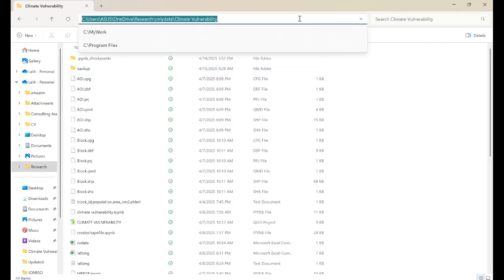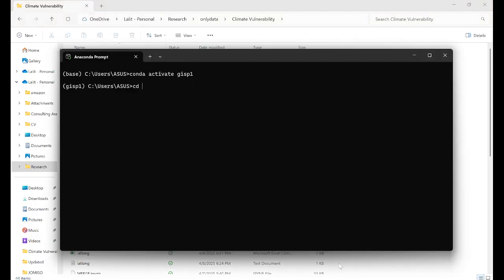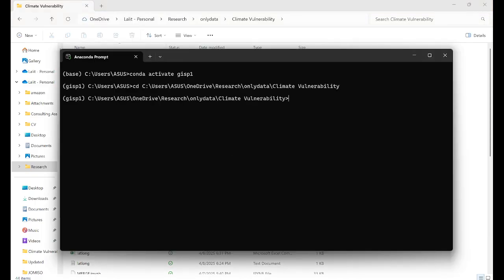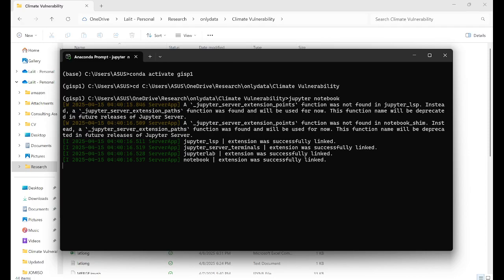And launch the Jupyter notebook. Jupyter notebook. I can tell you this is a very important topic.